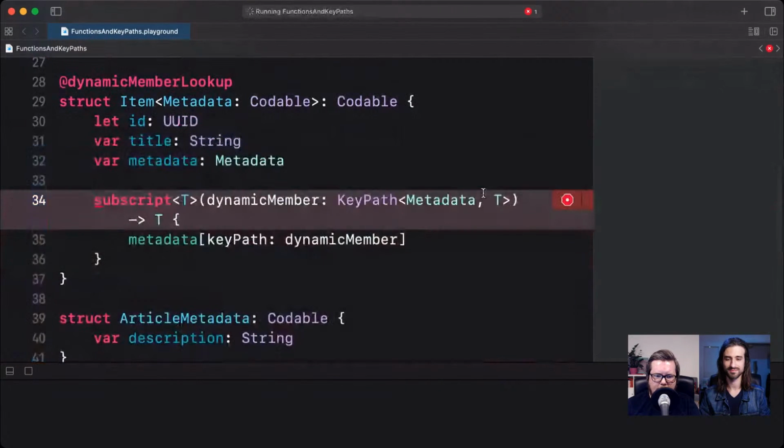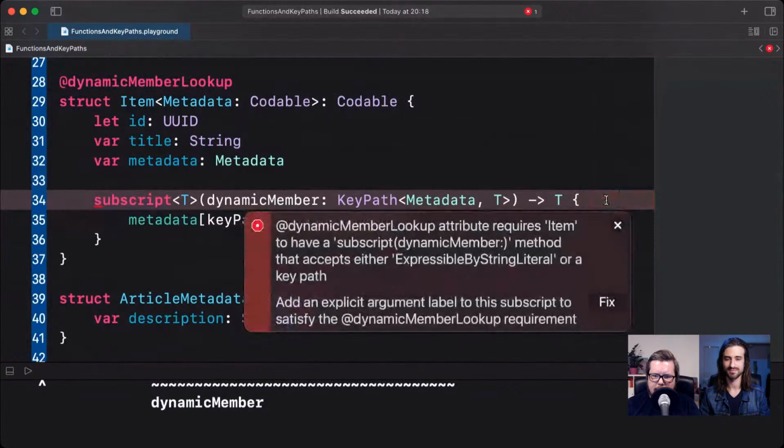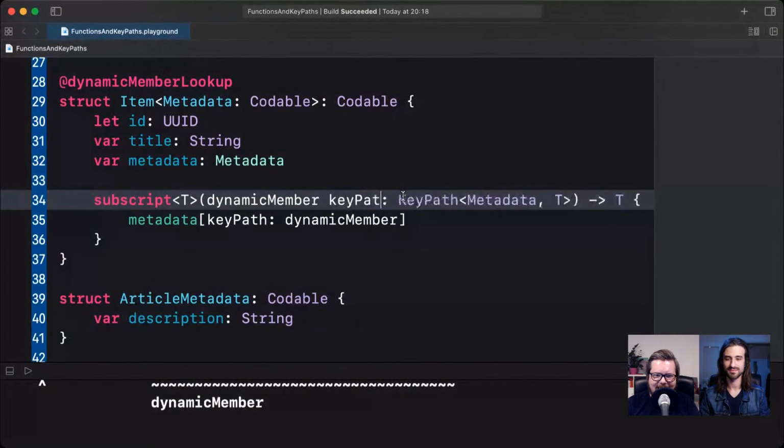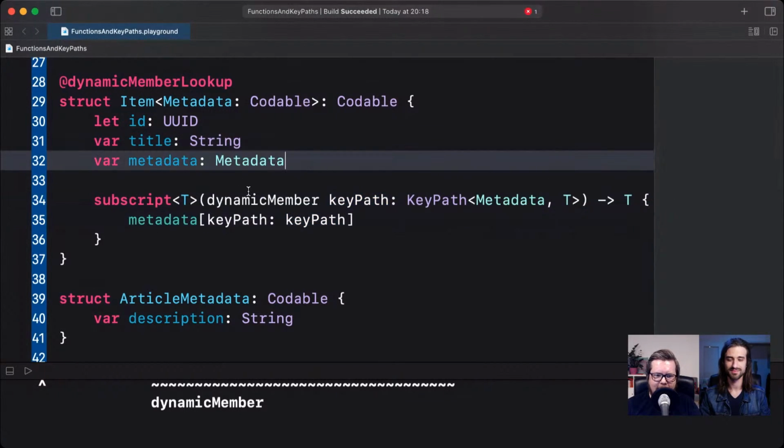And let's see now, if we try to run here, it says that it requires item to have subscript dynamic member and explicit. Okay, sorry. Yes. Okay. So there we go. Yeah, you need to also have an internal parameter label on your subscript. So that's what was wrong there.